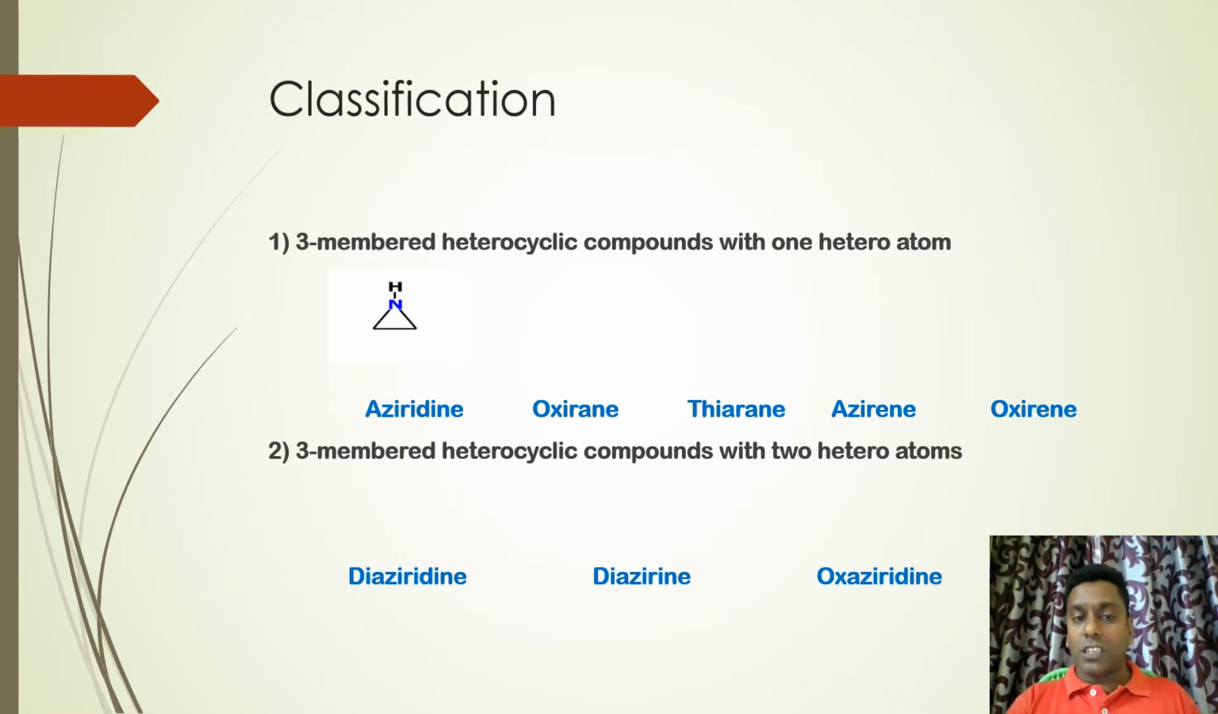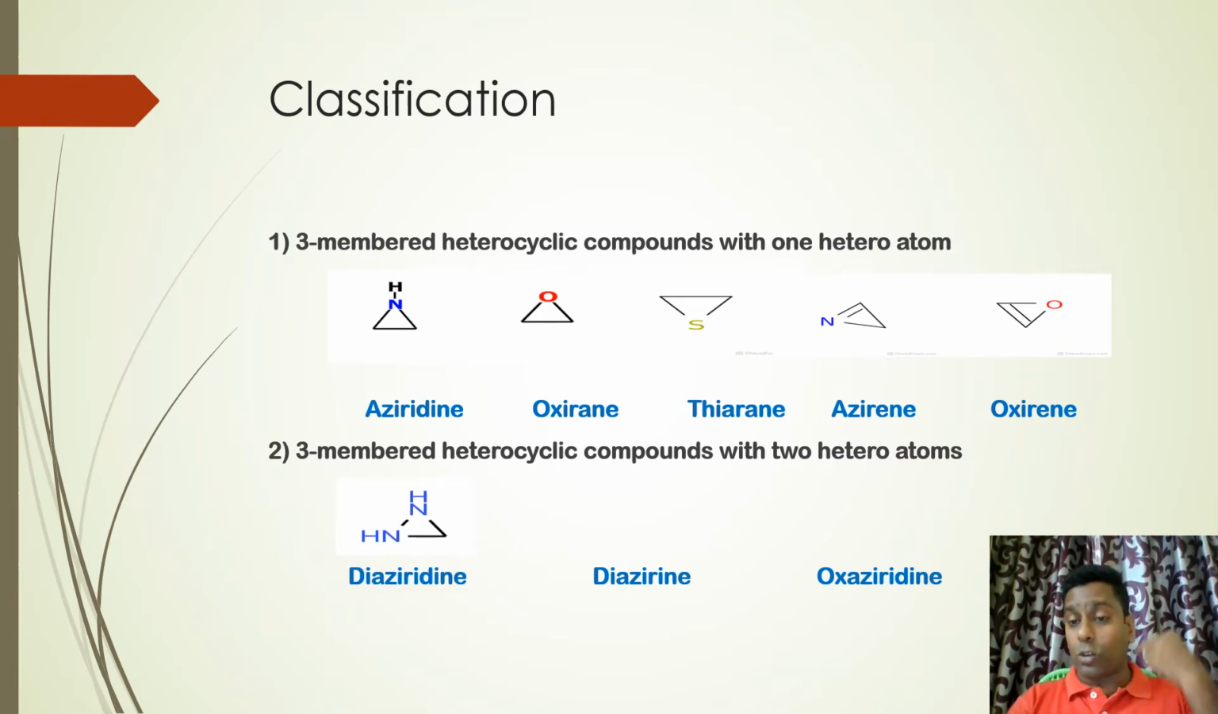Aziridine. This is a 3-membered heterocyclic compound where nitrogen forms a part of the ring. Oxirane, where oxygen forms a part of the ring. Thiirane, sulfur. Azirine, the same aziridine-like structure but unsaturated. You can see a double bond here. Similarly, oxirene, where there is a double bond inside the ring.